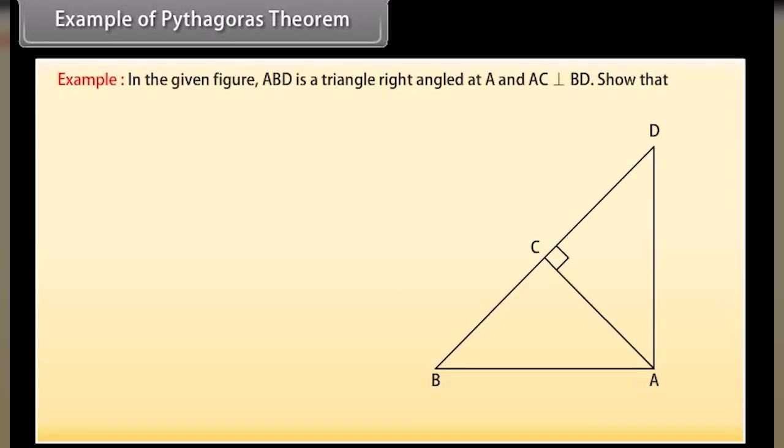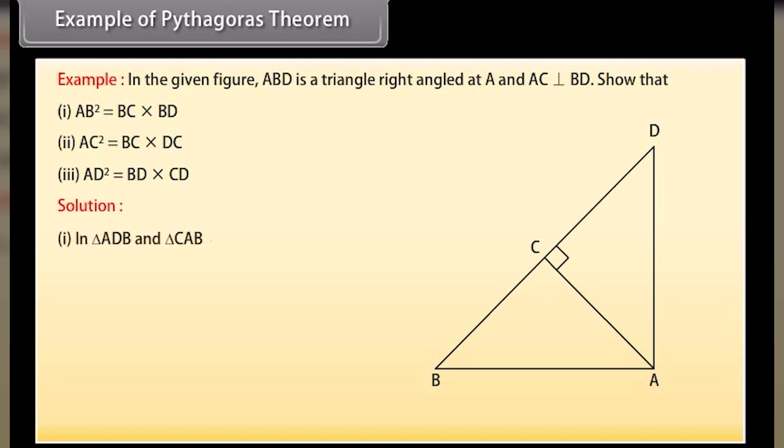In the given figure, ABD is a triangle right-angled at A and AC is perpendicular on BD. Show that: 1. AB square is equal to BC into BD. 2. AC square is equal to BC into DC. 3. AD square is equal to BD into CD.